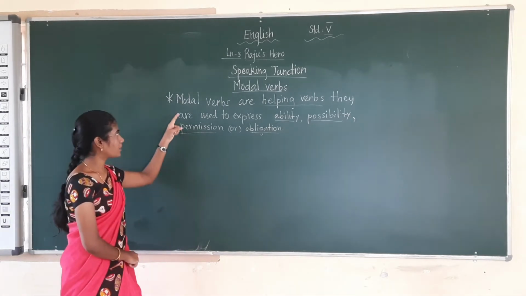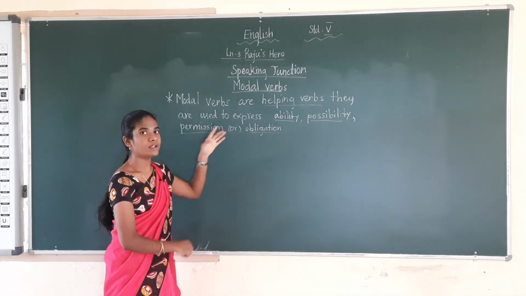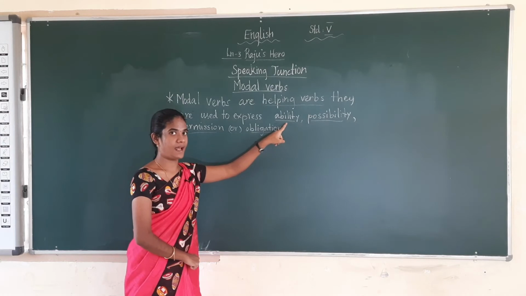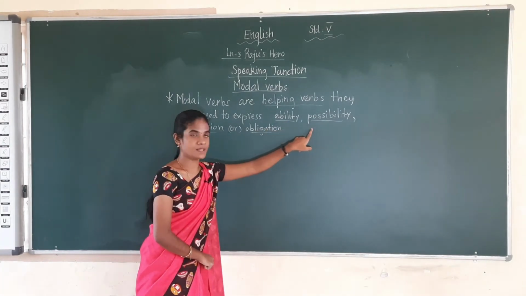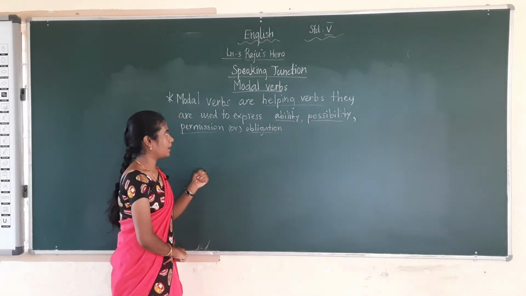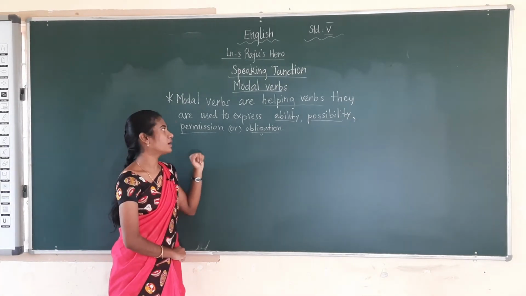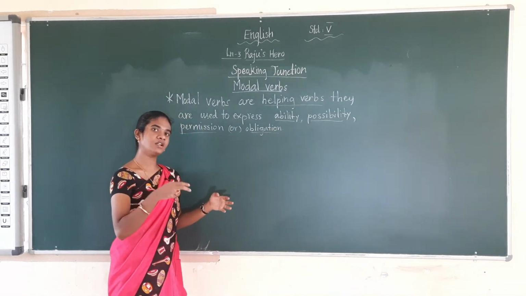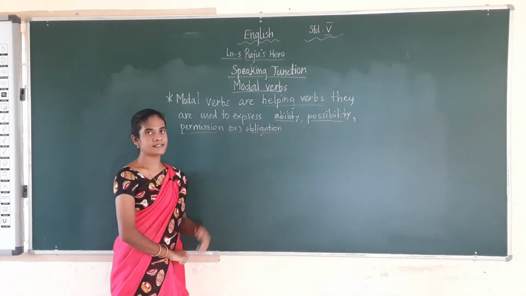So again I'm repeating, modal verbs are helping verbs. What are they used to express? First one, ability. Ability means what your talents are and how much you can do. The next one, possibility. Possibility means it may happen or may not happen. The next one, permission. You all will be knowing permission. Obligation means what? The state of being forced to do something is known as obligation.